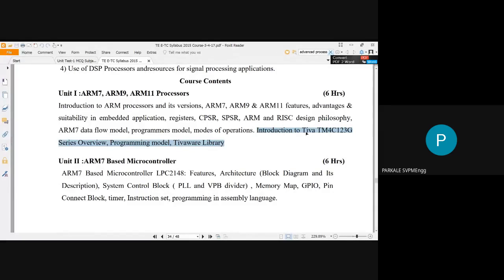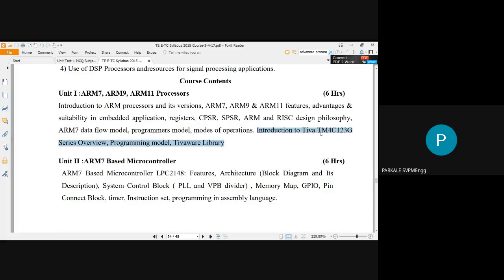This is again one kind of development platform that is developed by Texas Instruments. Most of the time these boards are used by postgraduate students and research fellows for experimentation purposes, to carry out their research work.